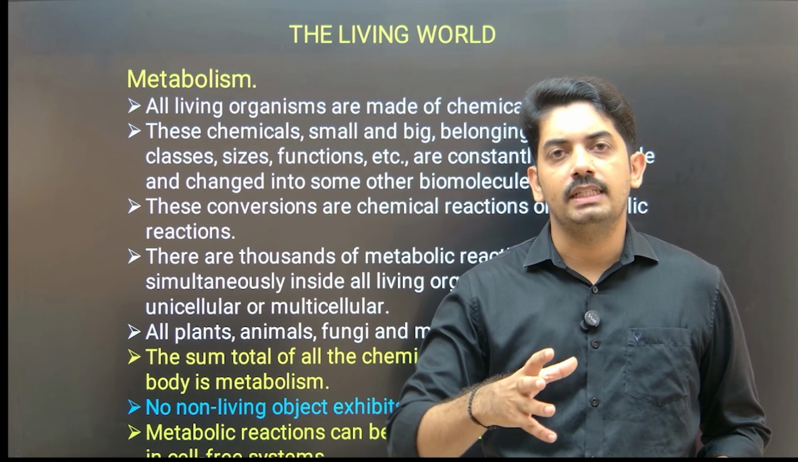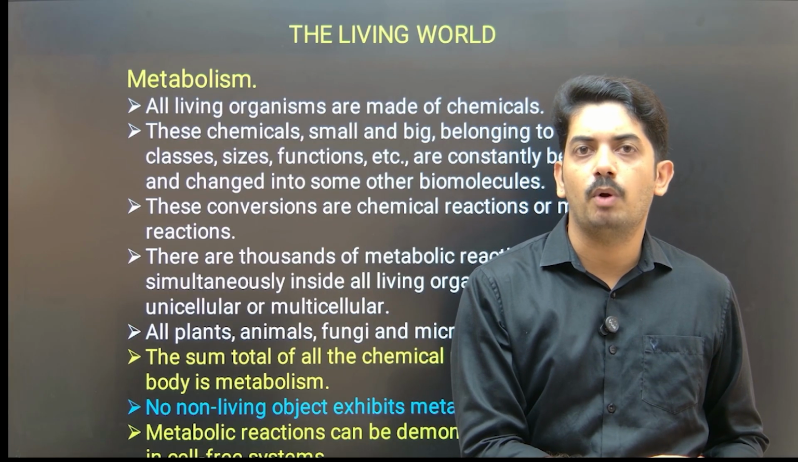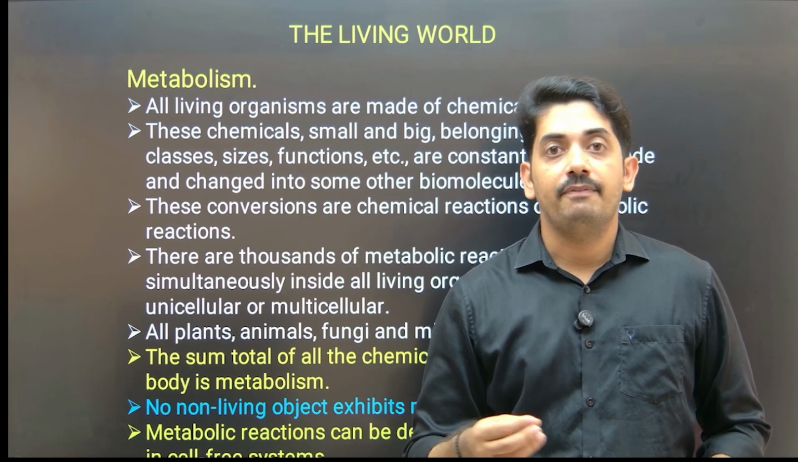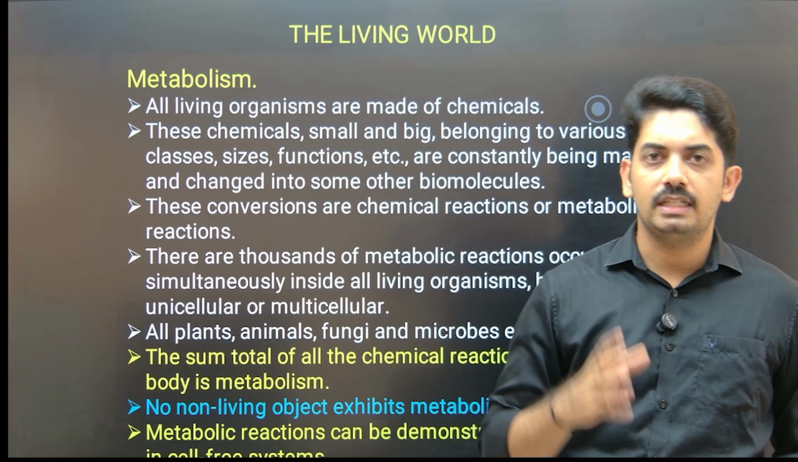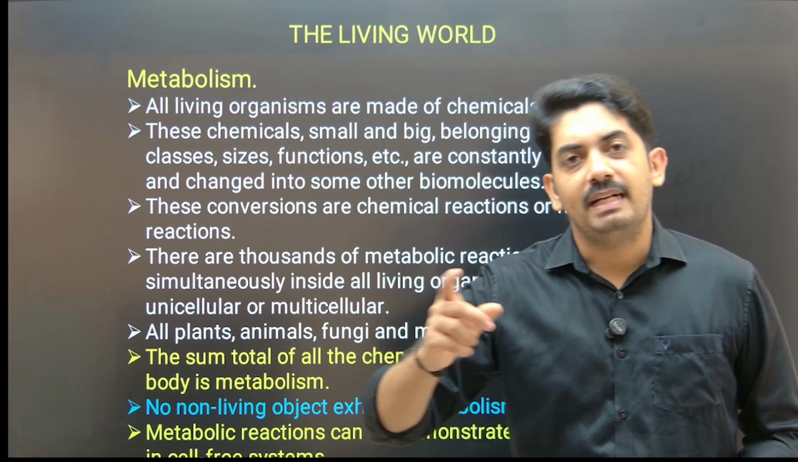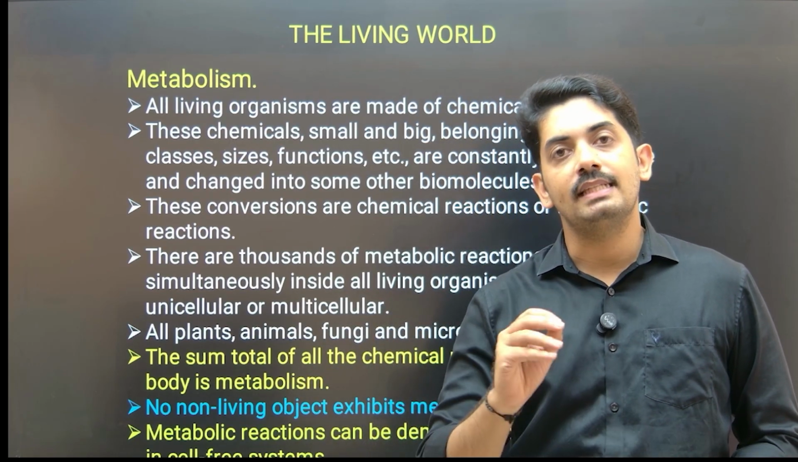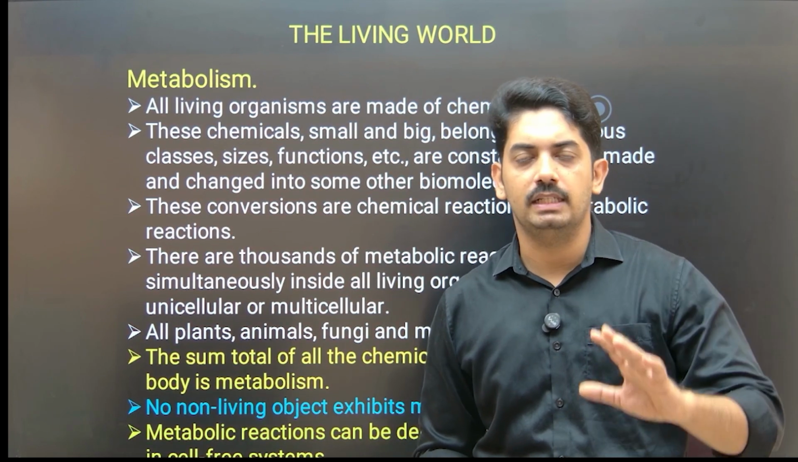This process of breaking down the complex to form simpler products, we call catabolism. What is the definition of catabolism then? Catabolism is the breaking down process. And metabolism also includes a building up process, which is known as anabolism. So what happens here? We will continue the same example.